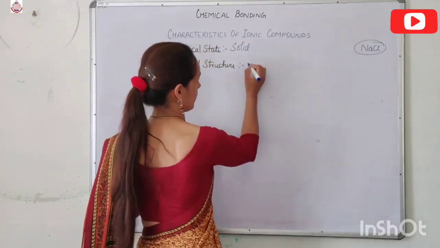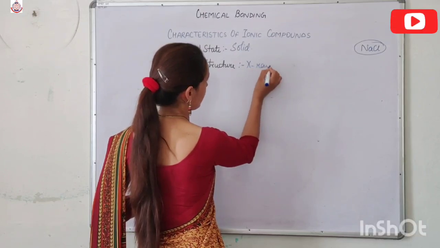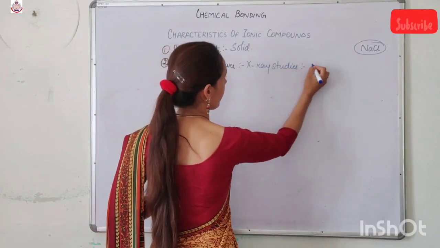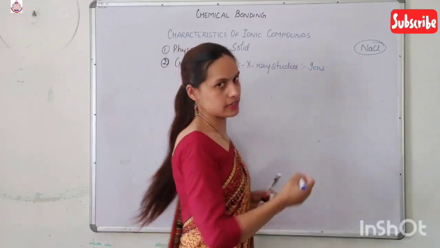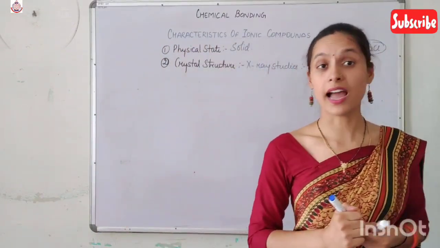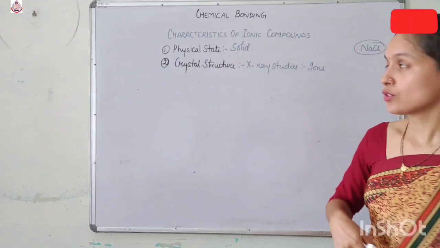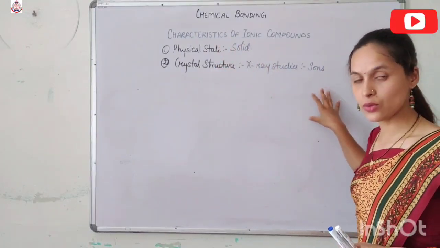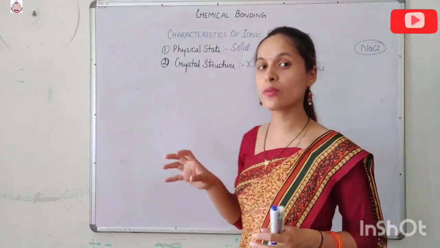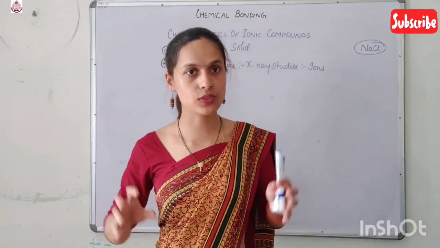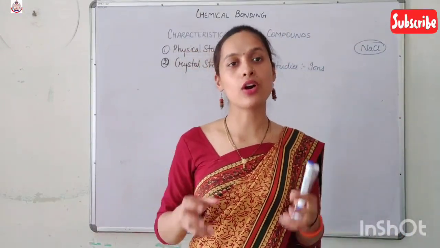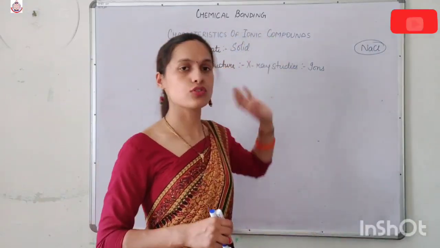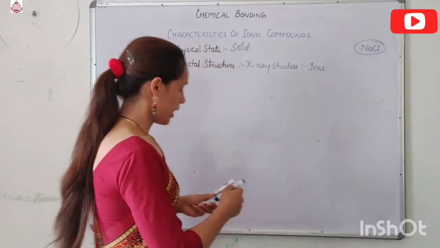So X-ray study shows that the constituent particles are ions, not atoms. In an ionic compound, the constituent particles are ions which are held together by a strong electrostatic force of attraction, which is known as ionic bond, and because of this strong electrostatic force of attraction, these are solid at room temperature.